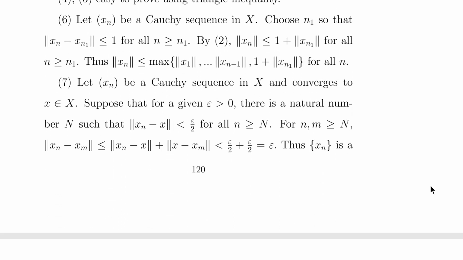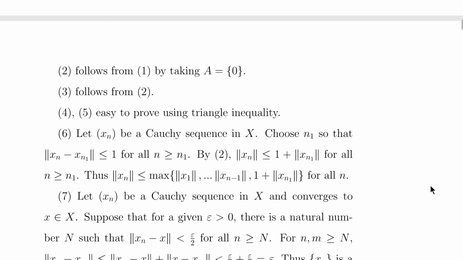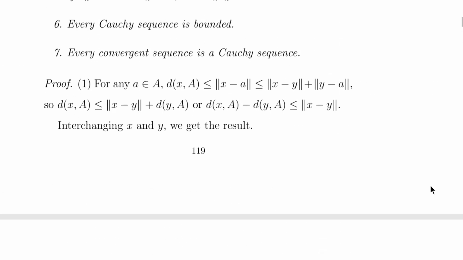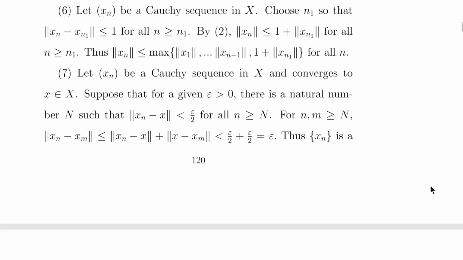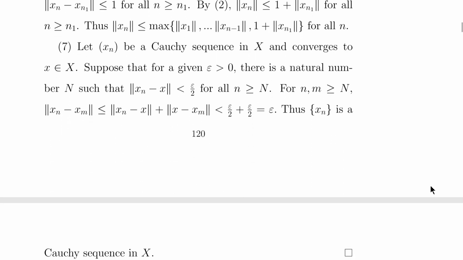And now we are going to prove property number 7. Property number 7 says that every convergent sequence is a Cauchy sequence. Here, let xn be a sequence in X that converges to x in X.